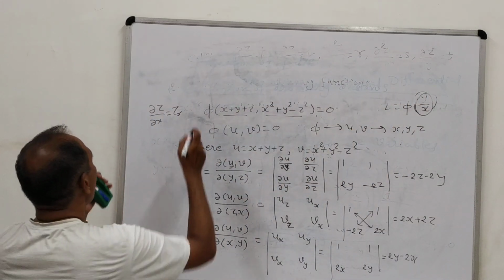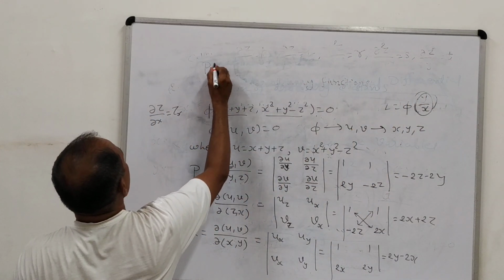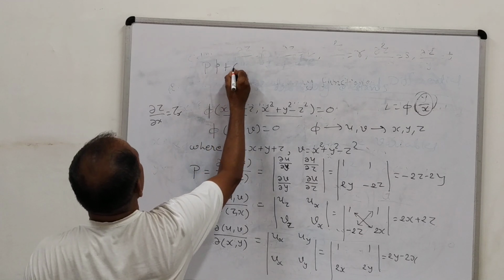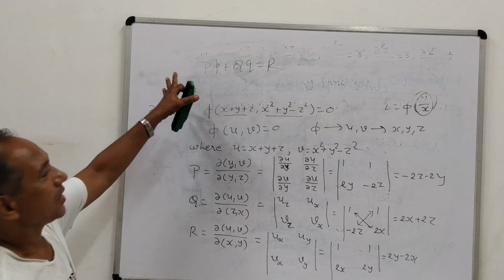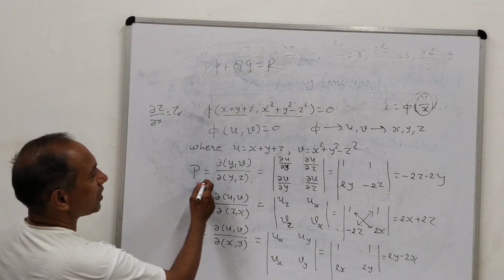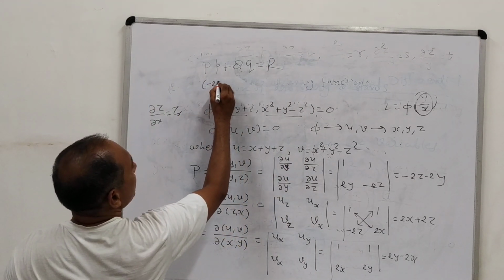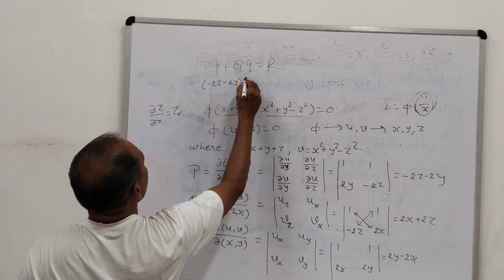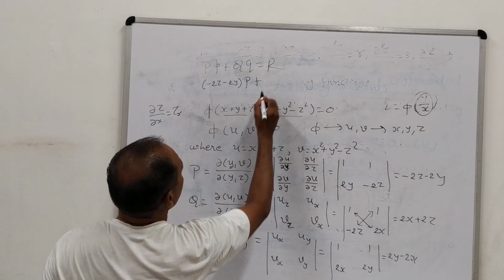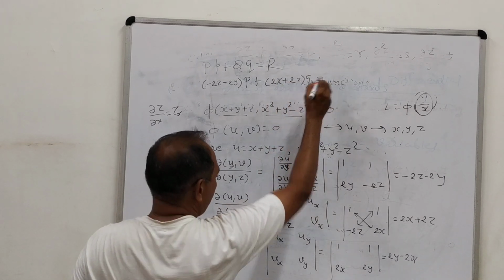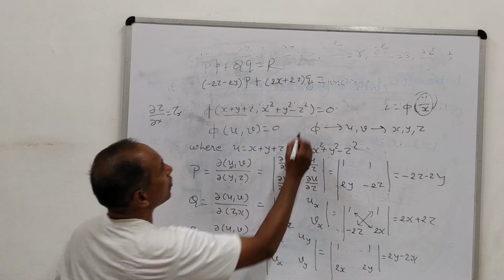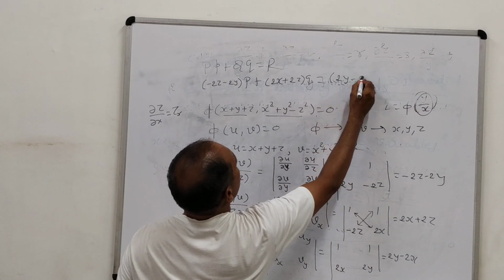You put these values in the equation capital P small p plus capital Q small q equal to capital R, and this is the required equation. So here capital P obtained is minus 2z minus 2y, into capital P plus capital Q is 2x plus 2z into Q, and capital R is 2y minus 2x.